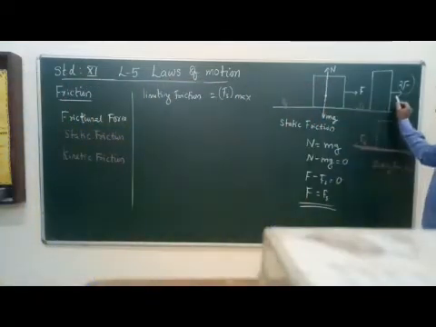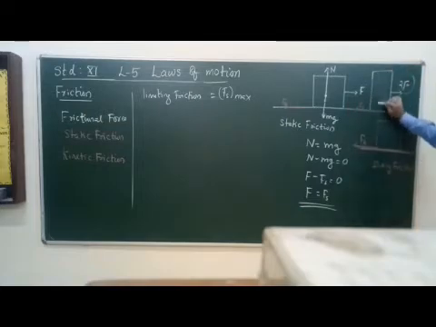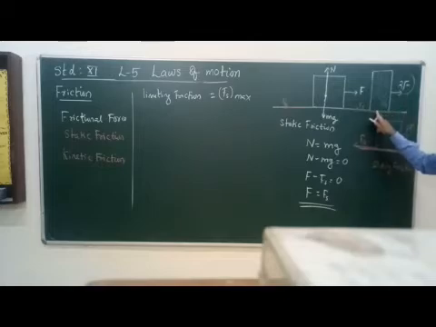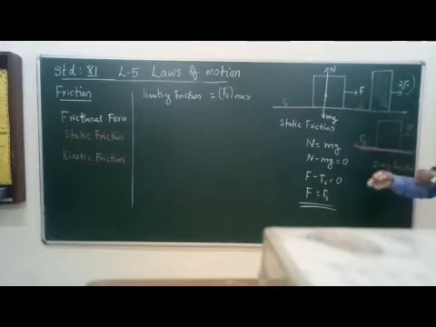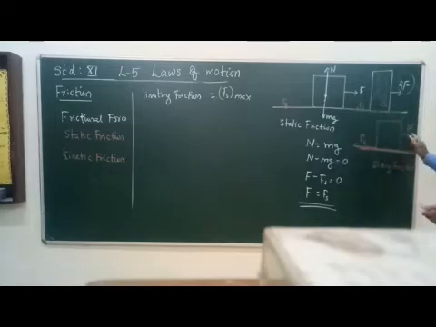So in this case I apply a 2F force, double the first case. The object is still stationary. It means that the static friction increases according to this external force. Then I apply a 3F force, three times the first force.